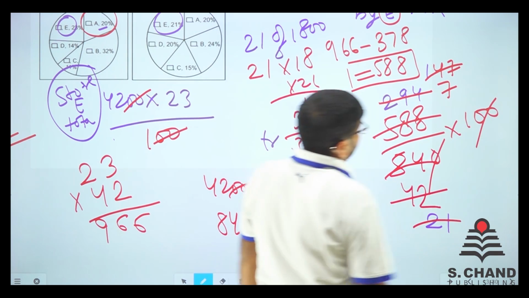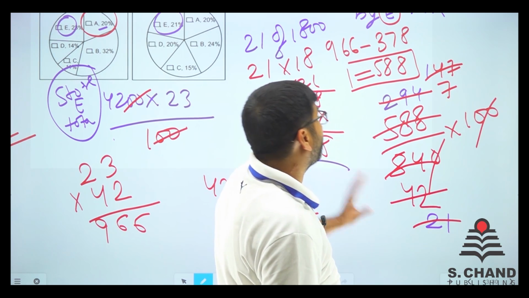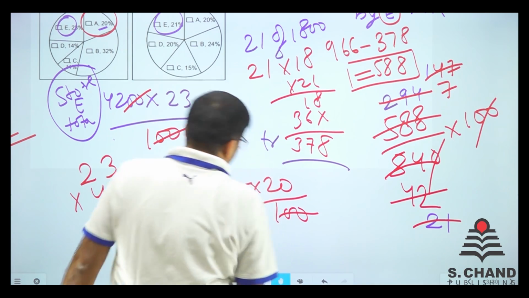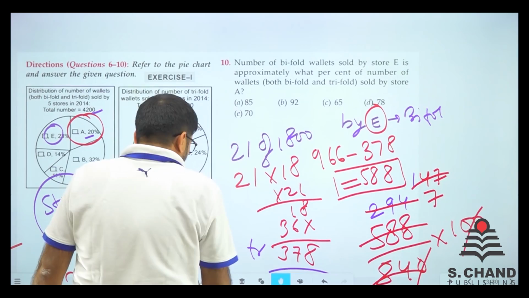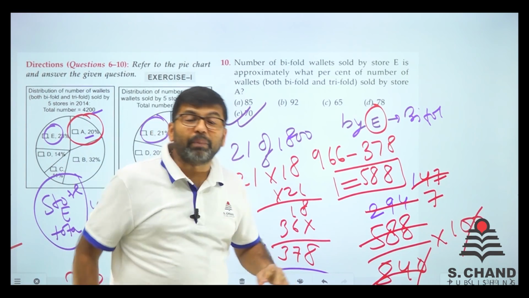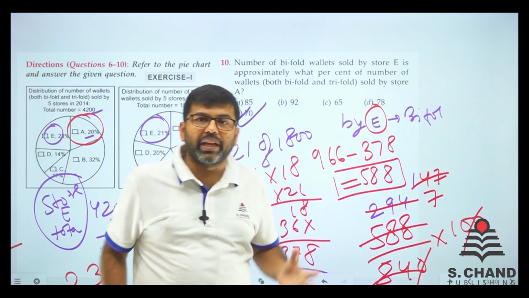So it is 70% because 10 is cancelled, 10 is left. So 70%. Is there any option called 70%? Yes, we have. So here we are completely done with the second DI as well.